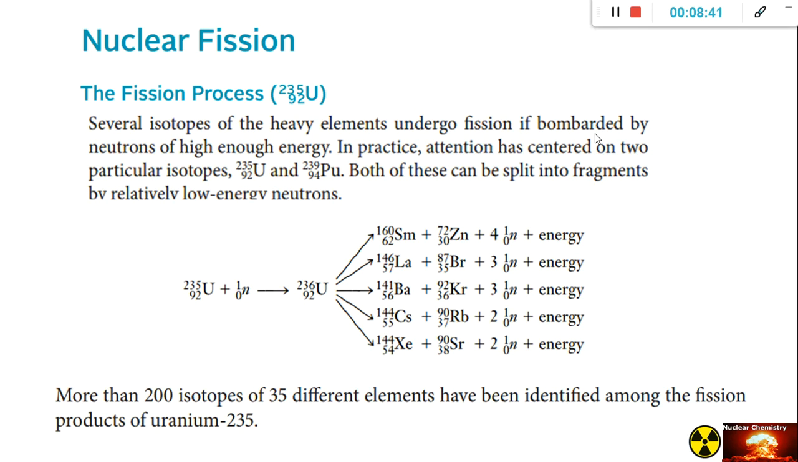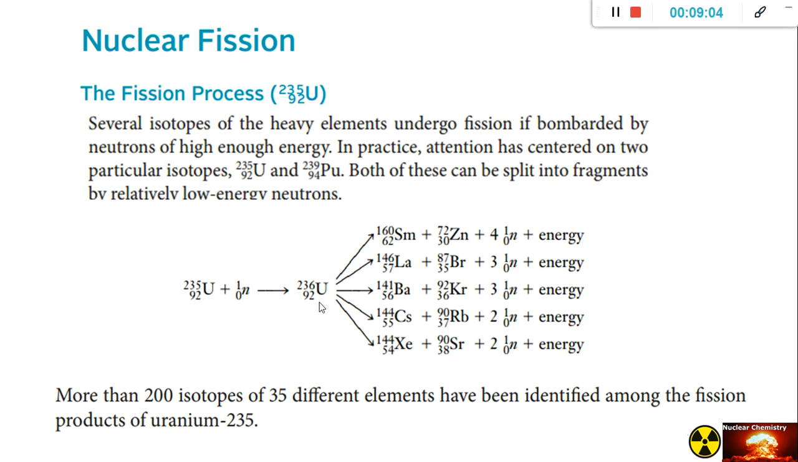Some of the possible fissions that can result from bombardment of fissionable uranium-235 with fast neutrons follow. Let's take note that the uranium-236 is a short-lived intermediate. So we can see here that uranium-235 is bombarded with a neutron.